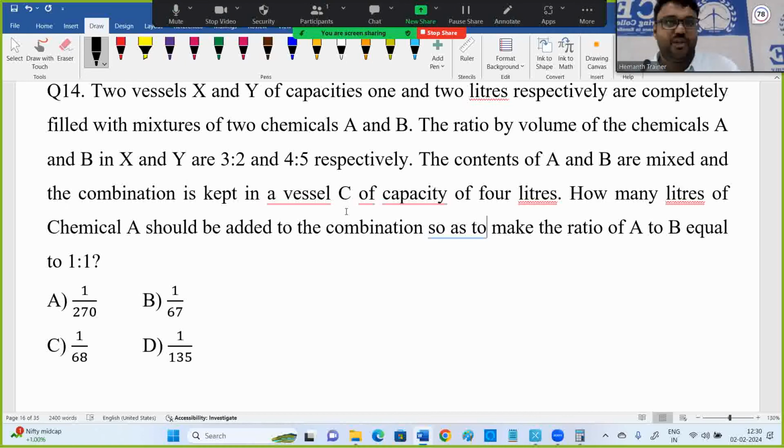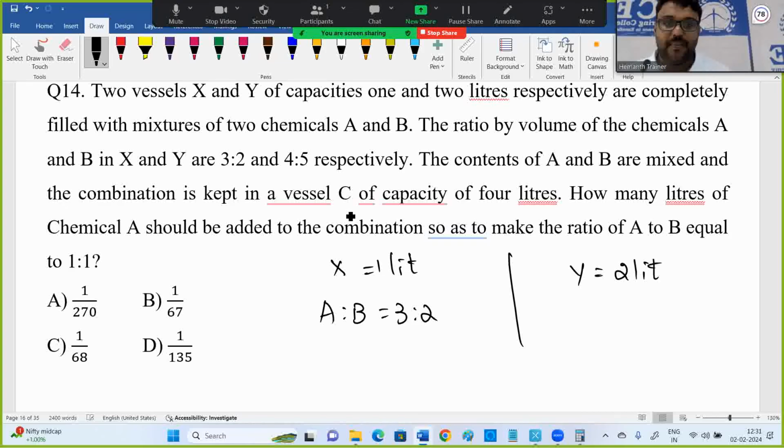Yeah, X has 1 liter, Y has a capacity of 2 liters, and it has A and B chemicals. In X, 1 liter, there are A and B chemicals in a 3 is to 2 ratio. In Y, capacity 2 liters, A and B are in 4 is to 5. Let us say classroom X, classroom Y. In classroom X, boys and girls are 3 is to 2. In classroom Y, boys and girls are 4 is to 5. Two classrooms with boys and girls.